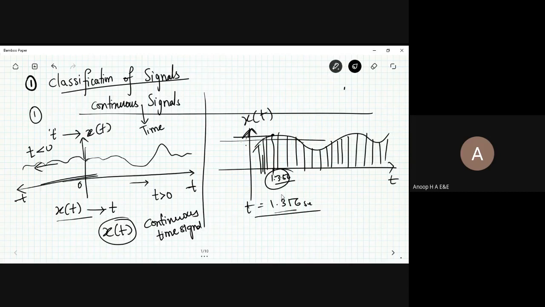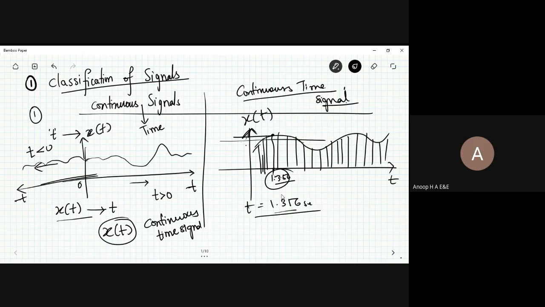So this is what is meant by a continuous time signal. I repeat, a continuous time signal is continuously varying, a time varying property. A continuous time signal has an amplitude for each and every instant of time. Let me quote an example here, what I'm speaking right now.